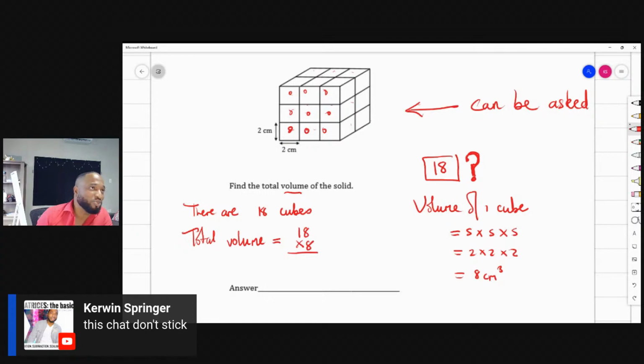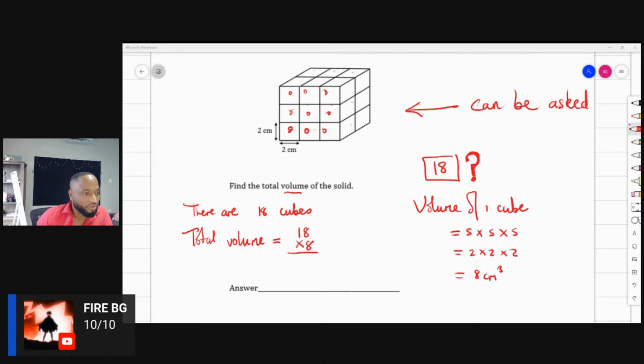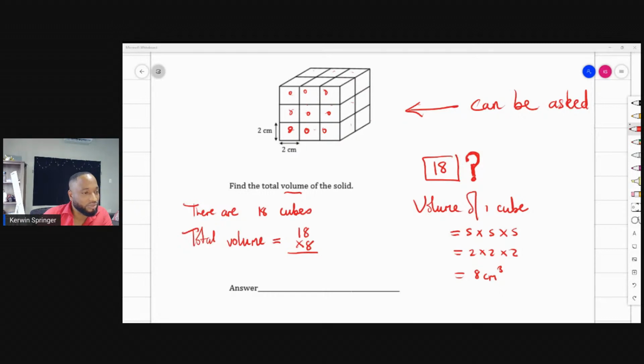I've seen some not too strong ratings there, so go and organize it yourself. 18 times 8 is how much? Some people had the answers early on. Oh boy, this chat is pumping. So we have some 10 out of 10s though.